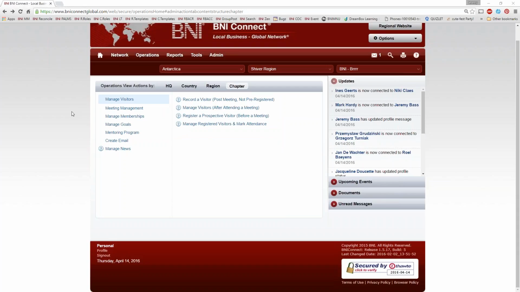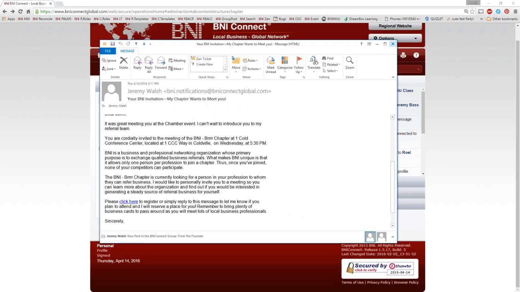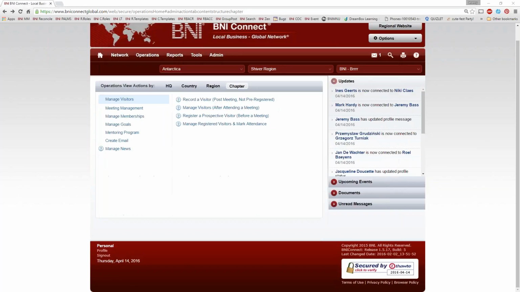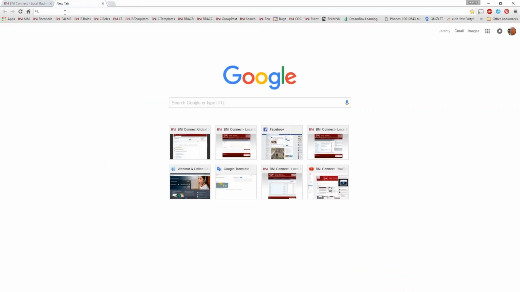Now, I did mention that visitors can register themselves as well. There are a couple of different ways they can do that. The first, of course, is in that visitor invitation. There is a link that will take them directly to the registration page. Now, if they don't have that link, you can also get there by going to the regional website.